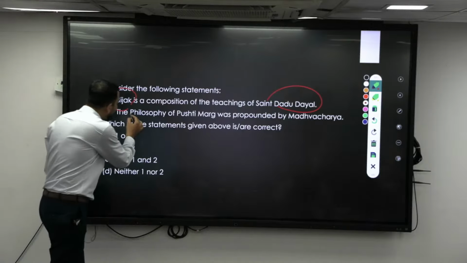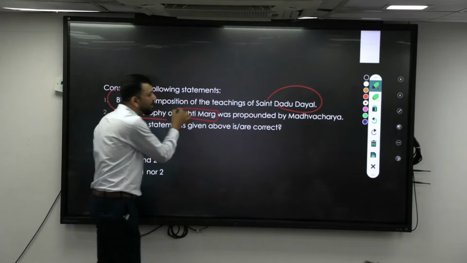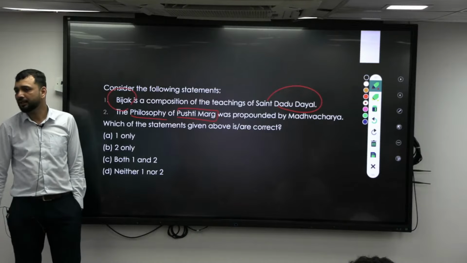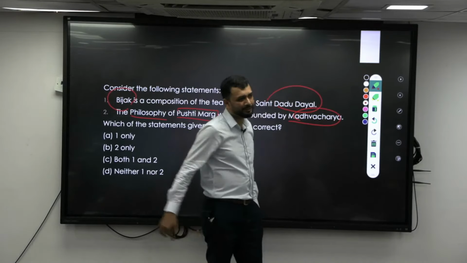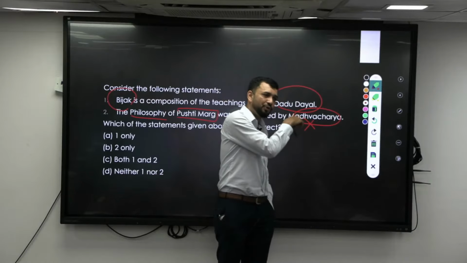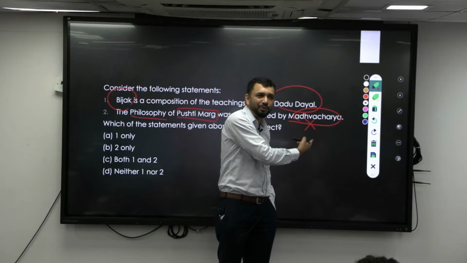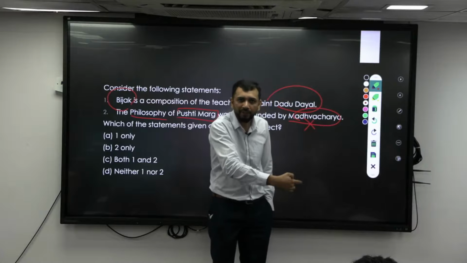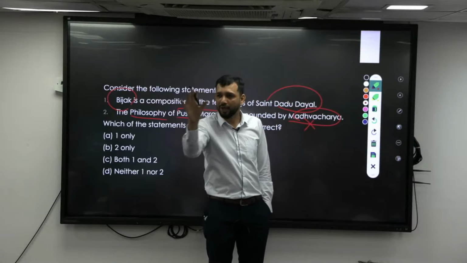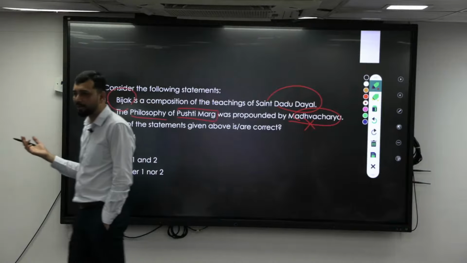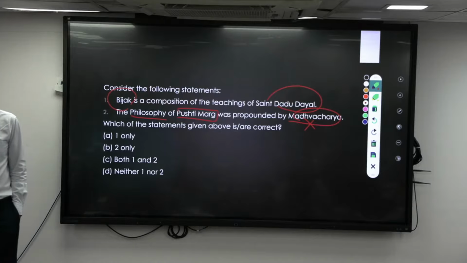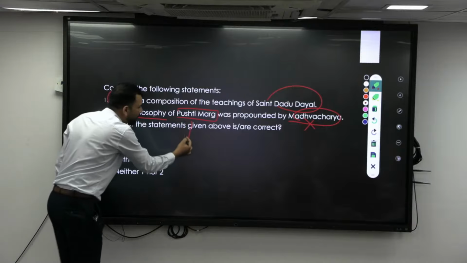Right? Then the philosophy of Pushti Marg. Who propounded Pushti Marg? Vallabhacharya. What have they given? Madhvacharya. So this is wrong. You should be studying about Madhvacharya also. Dvaita philosophy. What are his books? 13th century. What he has spoken about. He wrote a Mahabharata commentary and gave the Mahabharata. That you have to study. And Pushti Marg you should also study.